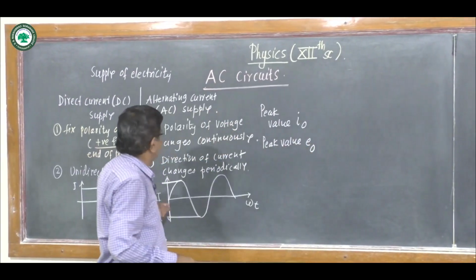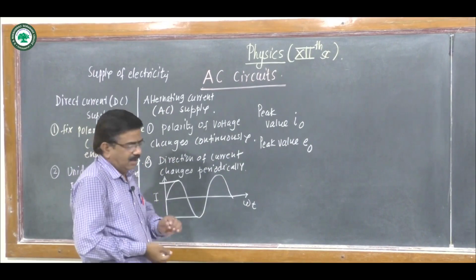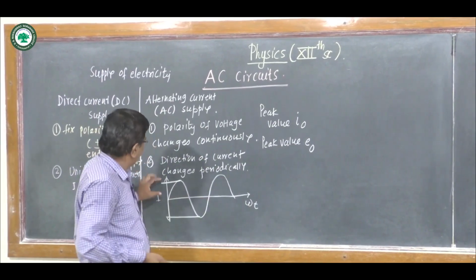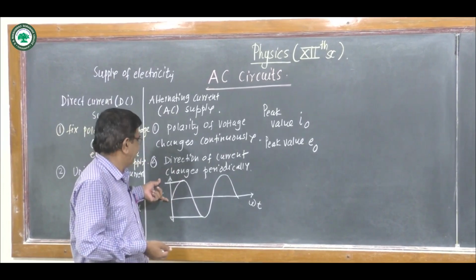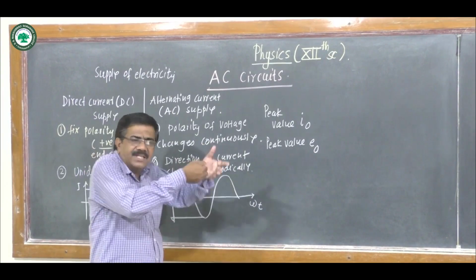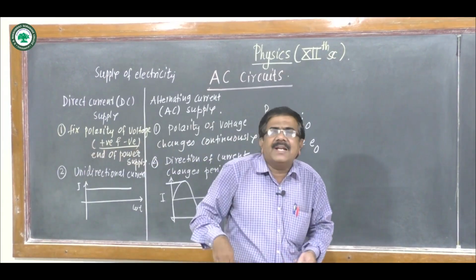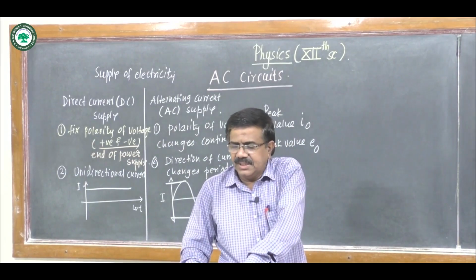See here, the direction of current or EMF changes periodically, or it changes sinusoidally. The maximum value of current or EMF on both the sides, positive as well as negative, is called as peak value of EMF or peak value of current.